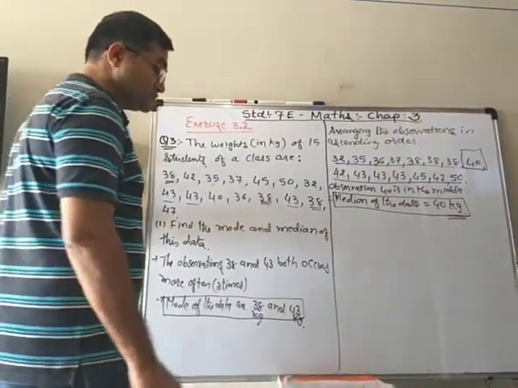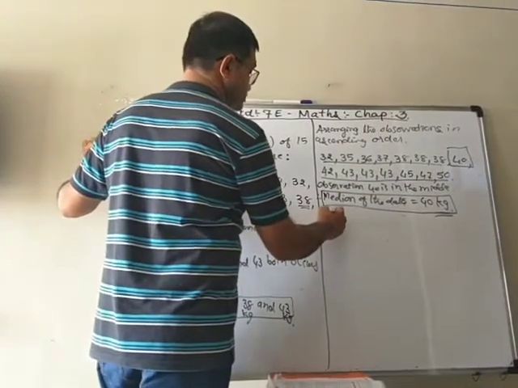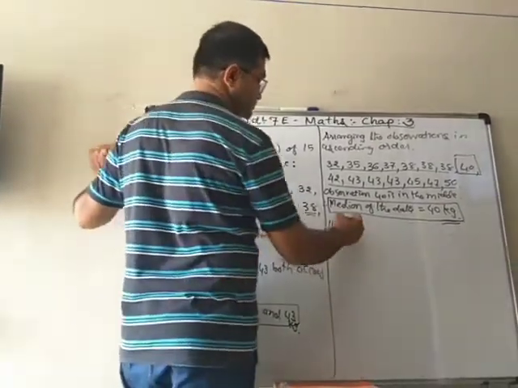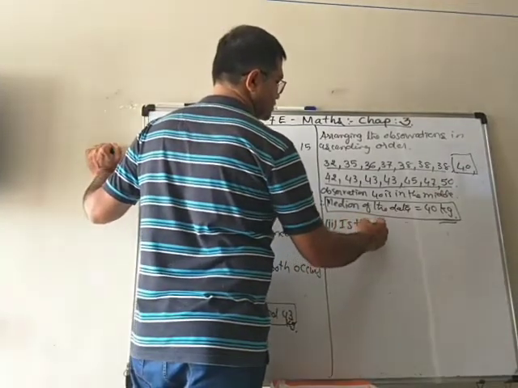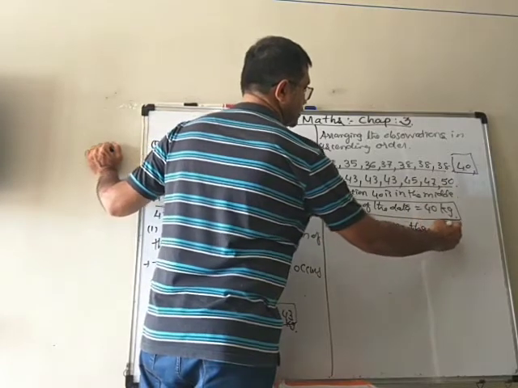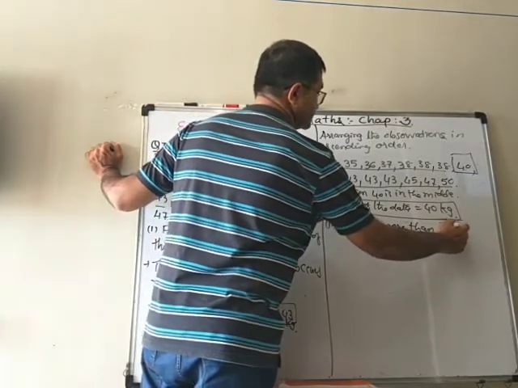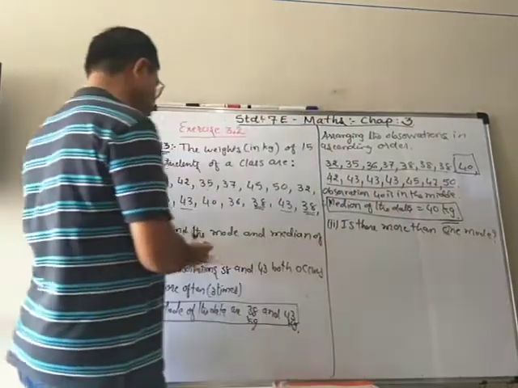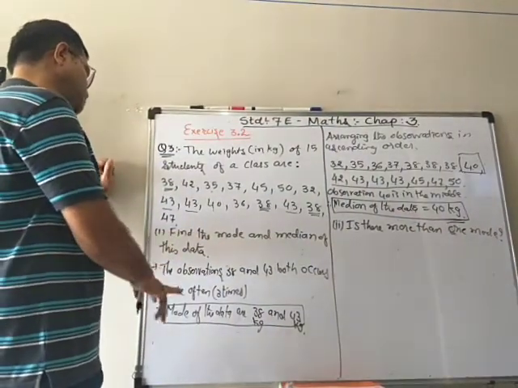There is another question also. Is there more than one mode? So you see that here we find there are 2 modes.